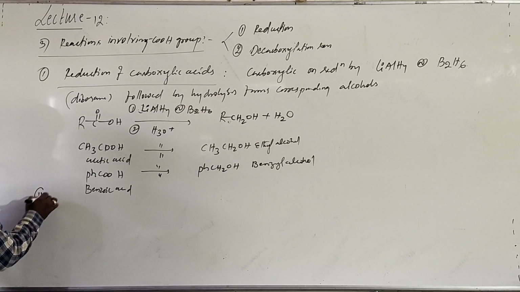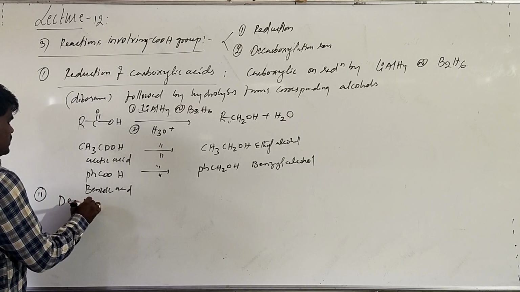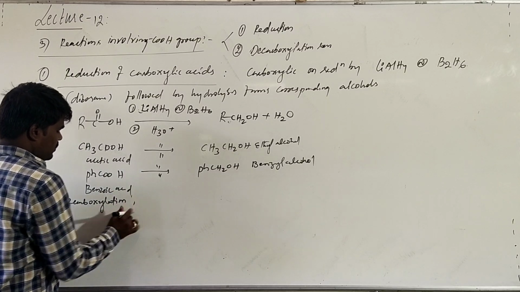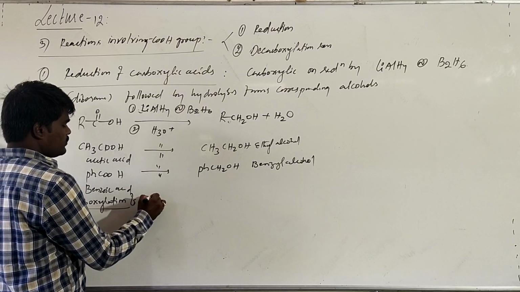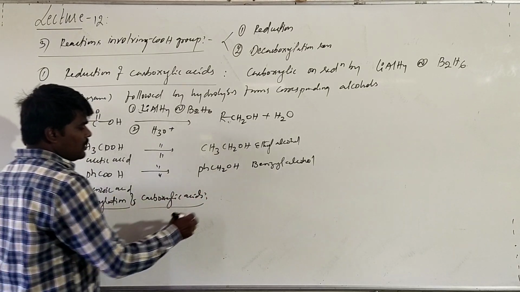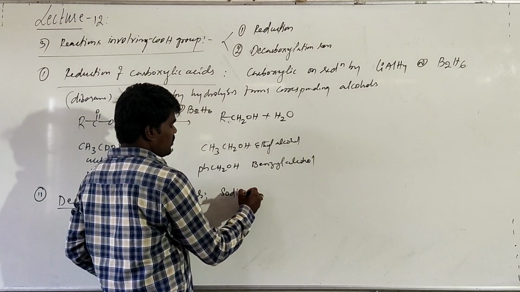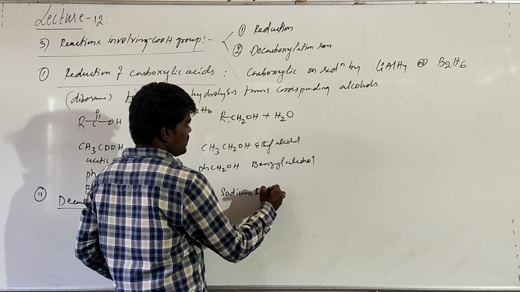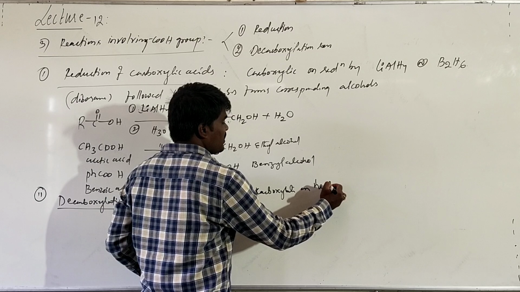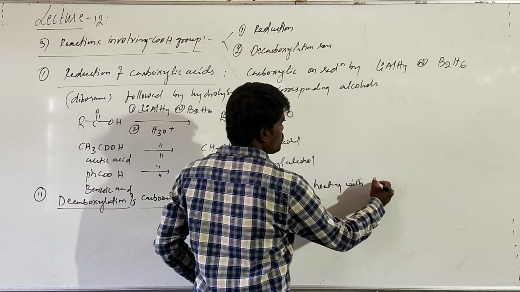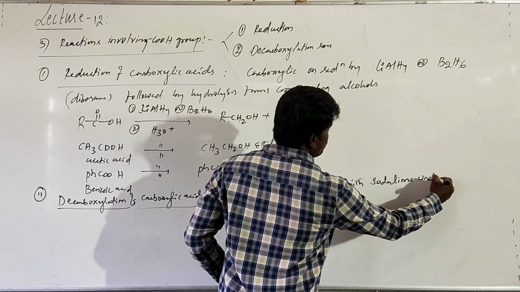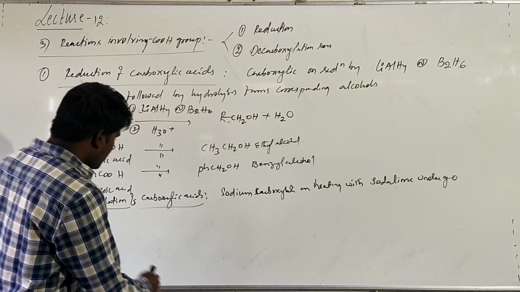And there is another reaction which we call decarboxylation of carboxylic acids. You take the sodium carboxylate and heat it with soda lime, and it undergoes decarboxylation.